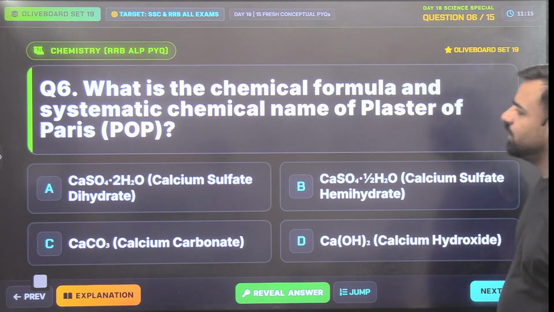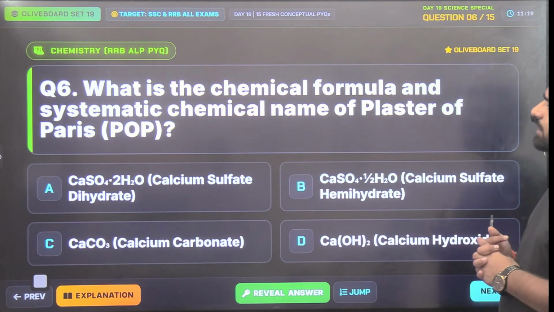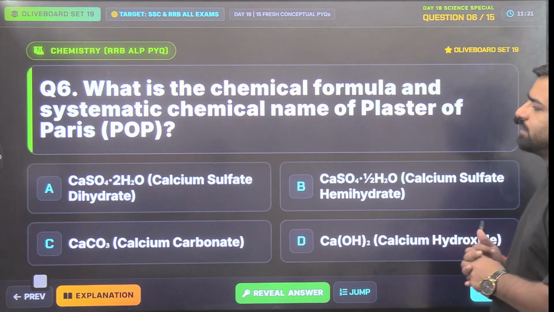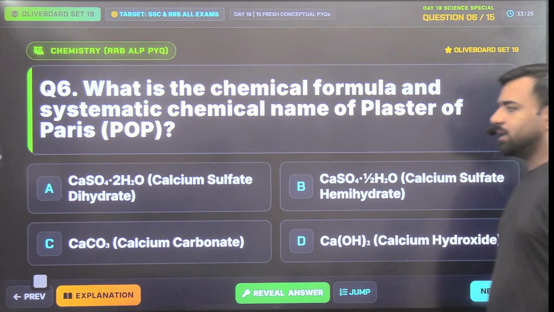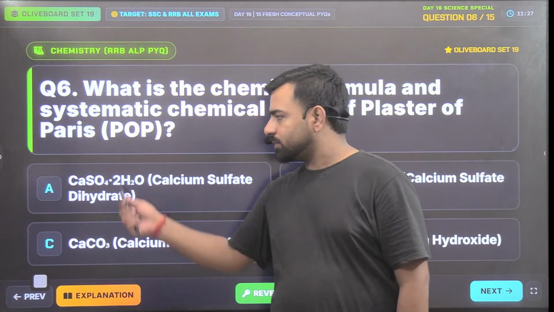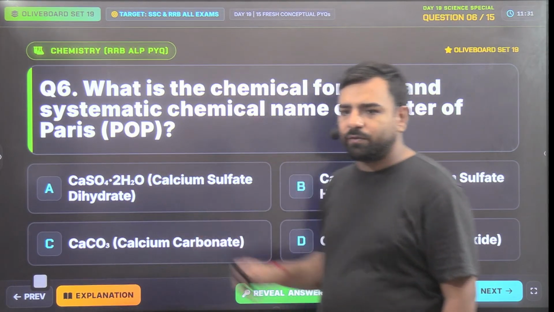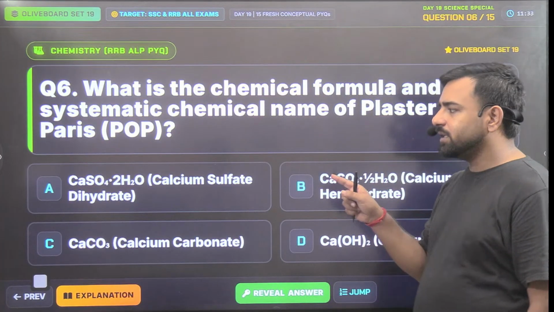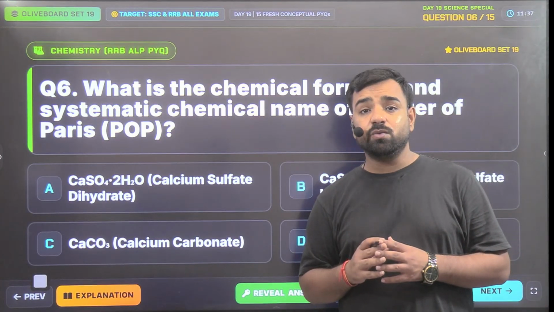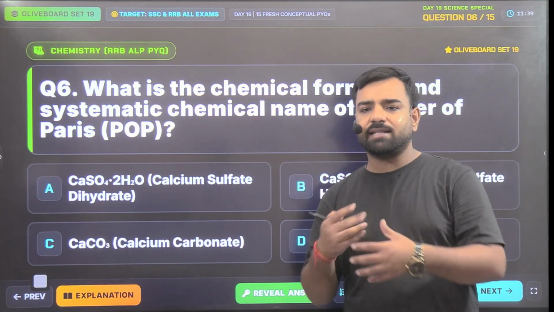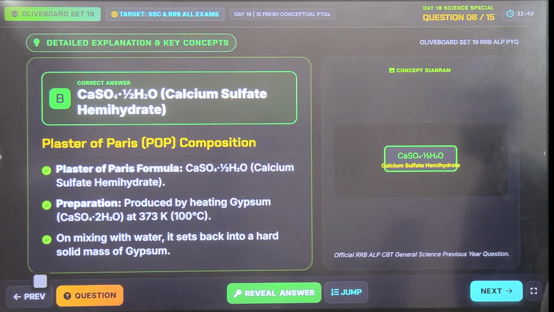Now it's the time for the chemistry. What is the chemical formula and systematic chemical name of plaster of Paris? So you have four options. Guys, if it is 2H2O, so that is gypsum, right? So this is the formula for the gypsum, but when gypsum is heated, it gives you plaster of Paris that is used in making the statues and also for those plasters if the bones are broken. So here CaSO4.1/2H2O is the correct answer.